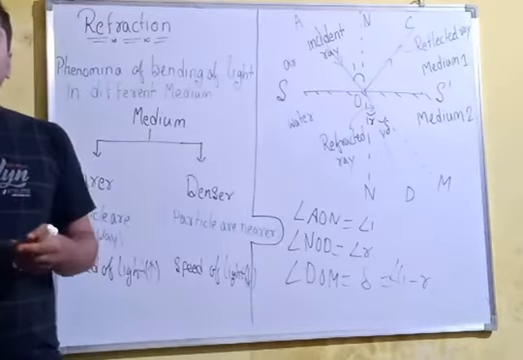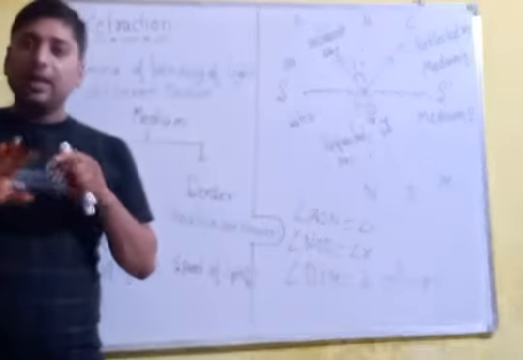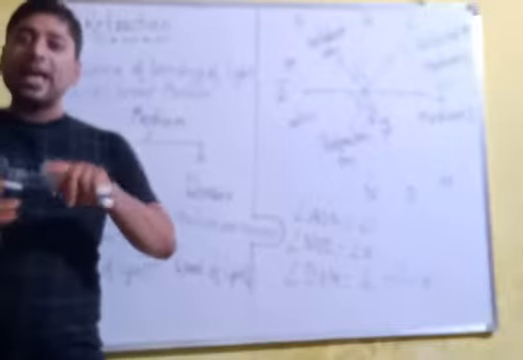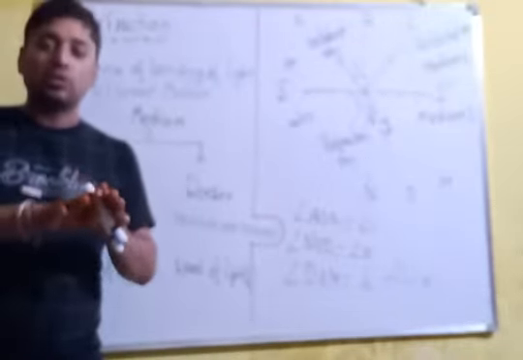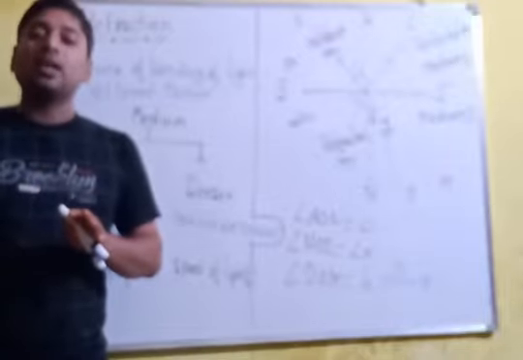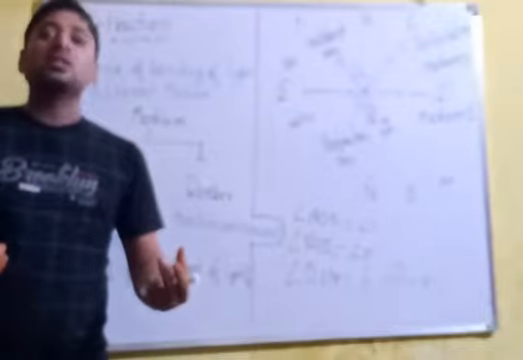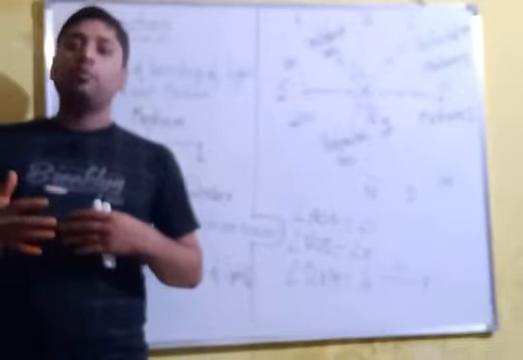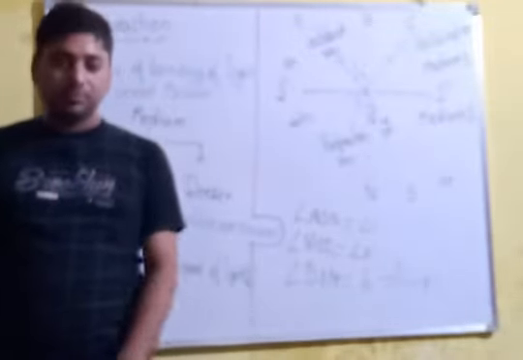Now if I take two media, water and glass, the particles in water are farther from each other in comparison to the particles of glass, which are nearer to each other. So water will be considered a rarer medium and glass a denser medium. So on comparison of one to another, we take one as rarer and the other as denser.